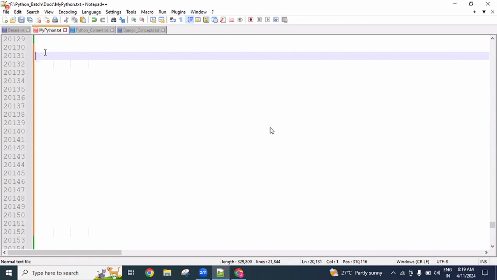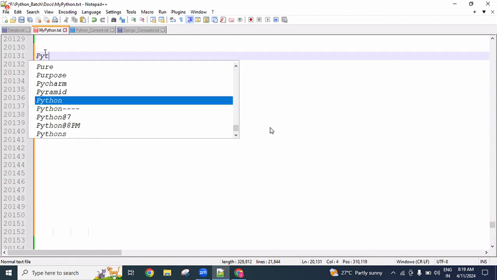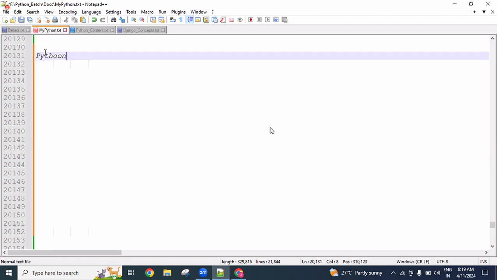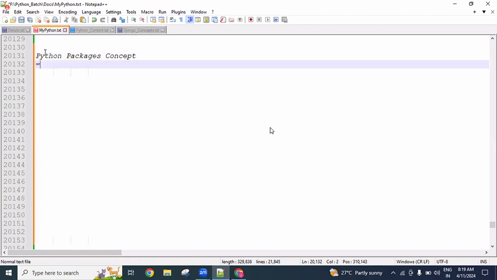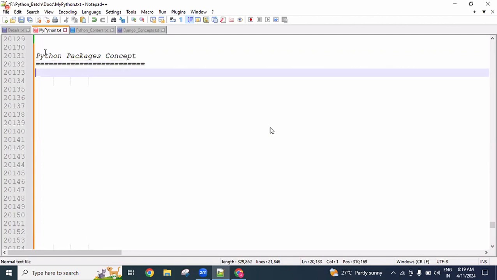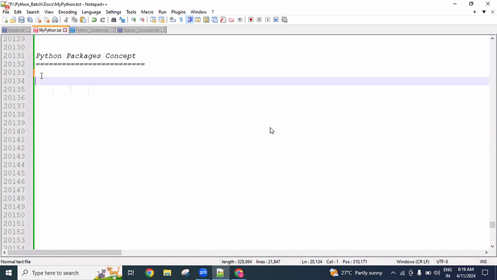Okay, now today we will discuss the Python package concept, guys. This is a small topic only, and it's related to modules only. Here, a package is nothing but a folder only. A package is nothing but a folder only.